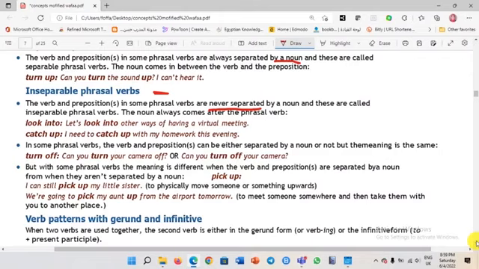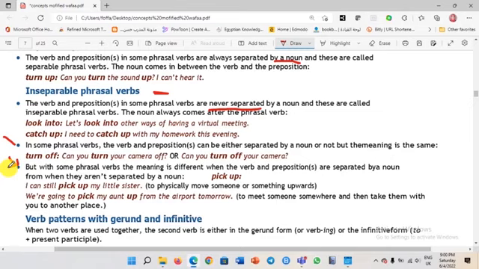In some phrasal verbs, the verb and preposition can be either separated by a noun or not separated. Example, turn off. You can say, can you turn your camera off? Or can you turn off your camera? Both are correct. But with some phrasal verbs, the meaning is different when the verb and preposition are separated. Can you imagine that? If you don't separate them, they have a meaning, and if you separate them, they have another meaning.